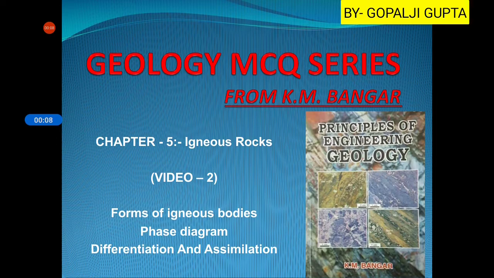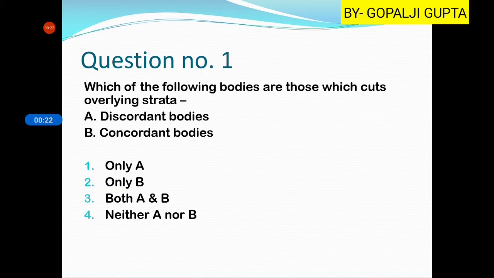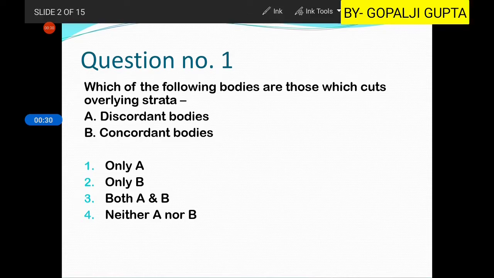This is the second video for chapter 5, and here we will talk about the forms of igneous bodies, phase diagram, and differentiation and assimilation type of questions. So let us begin with our first question: which of the following bodies are those which cut overlying strata? So there are mainly two types of igneous bodies.